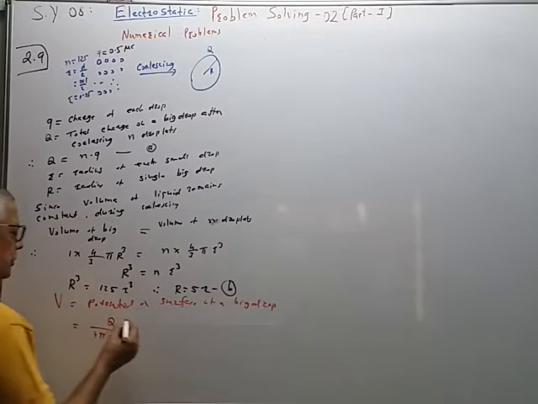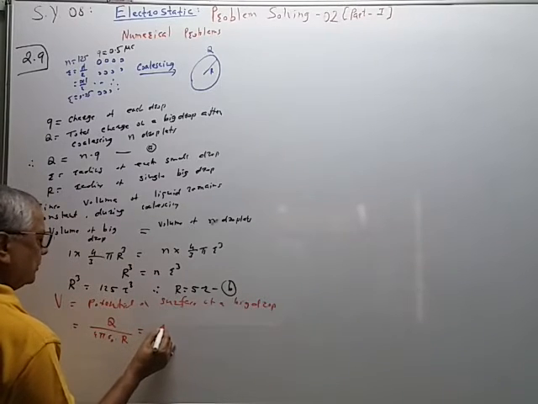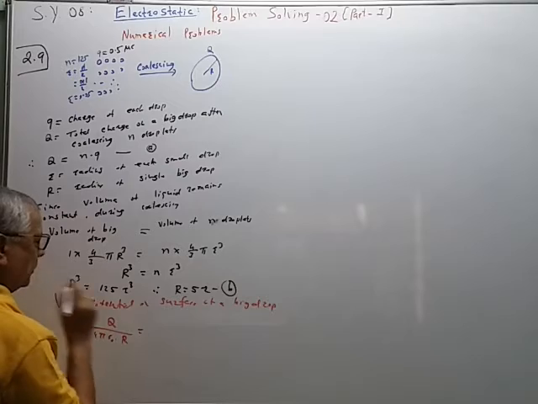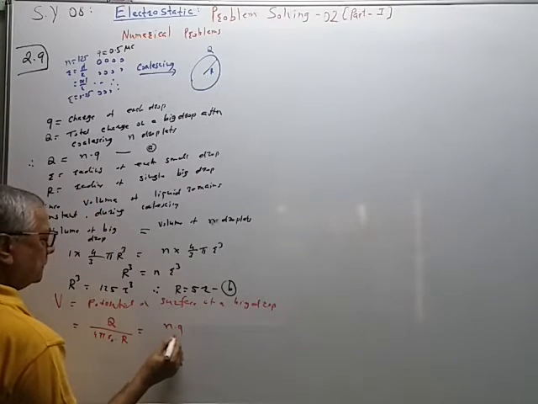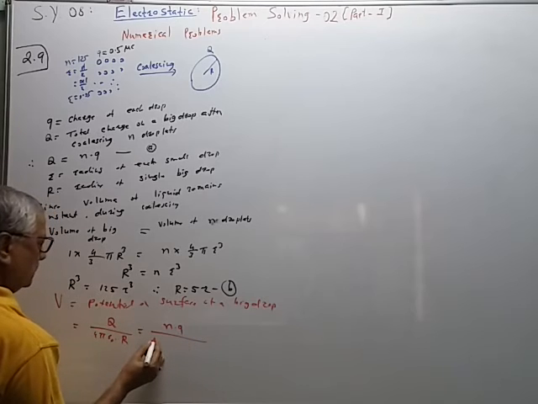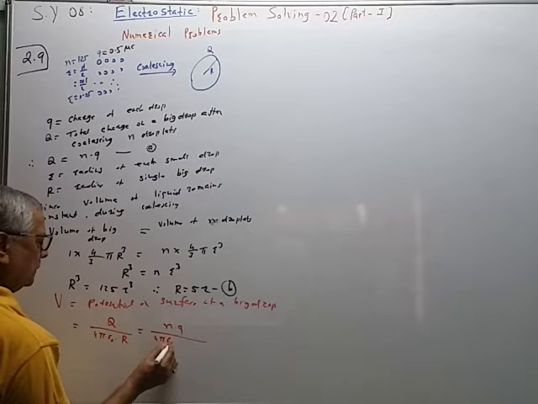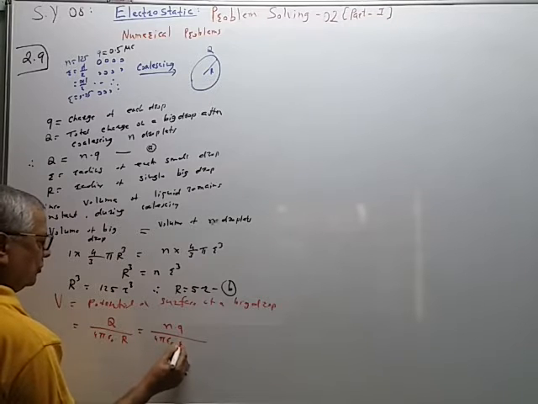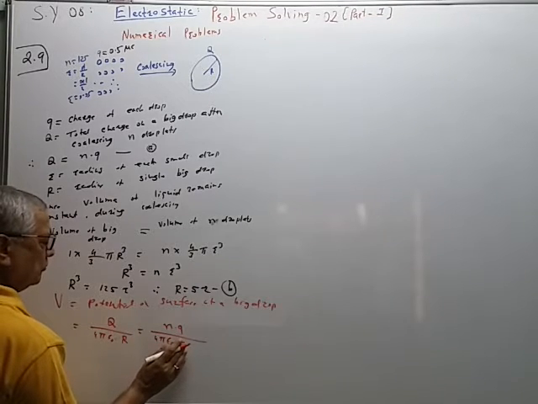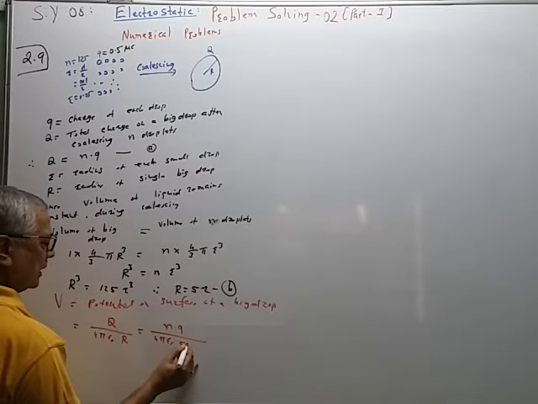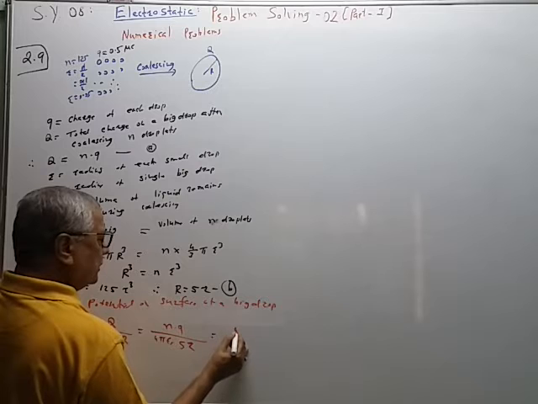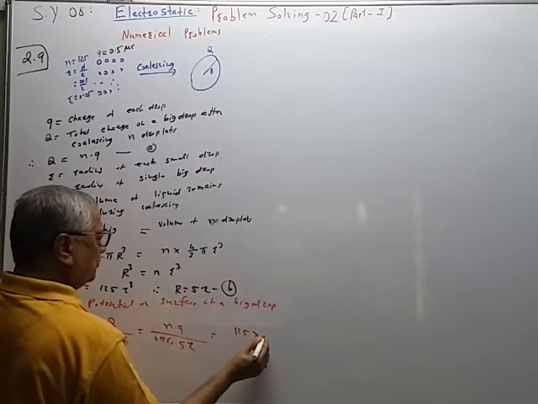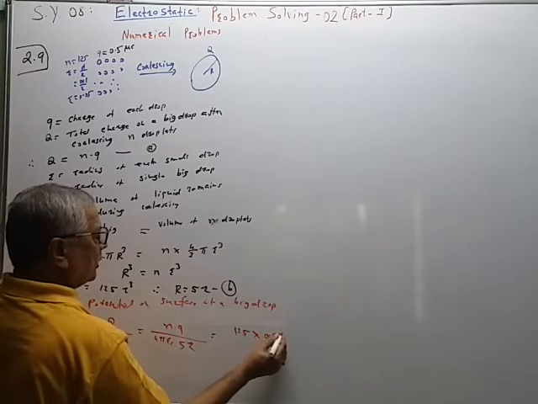So substitute. So this is equal to Q is equal to n times q upon 4 pi epsilon naught 5 times R. So substitute n is equal to 125 multiplied by q is equal to 0.5 microcoulomb.